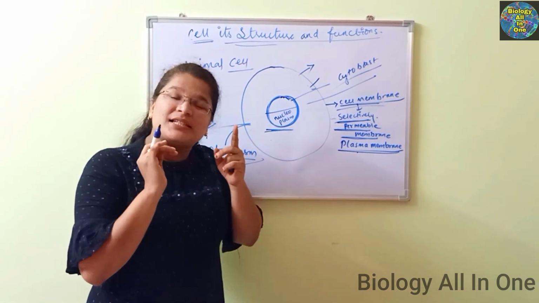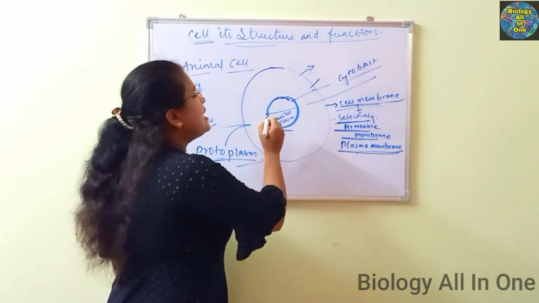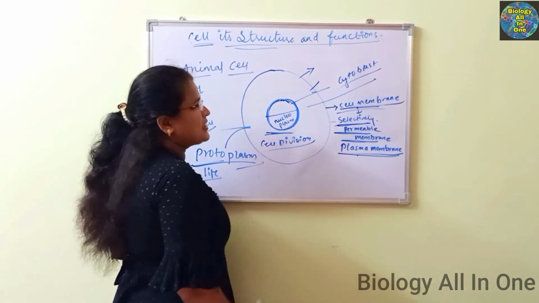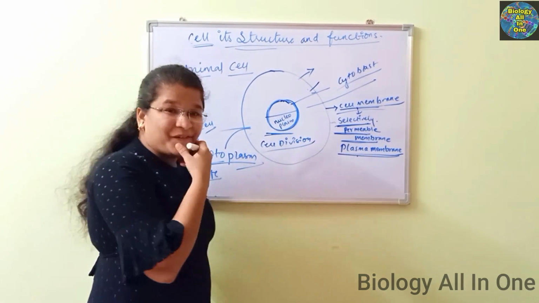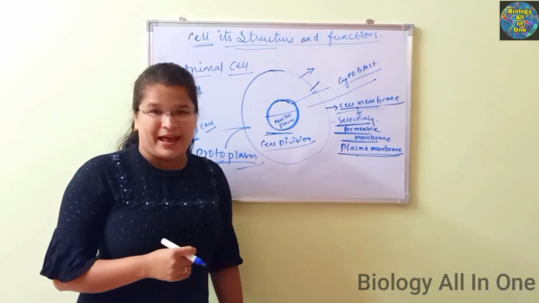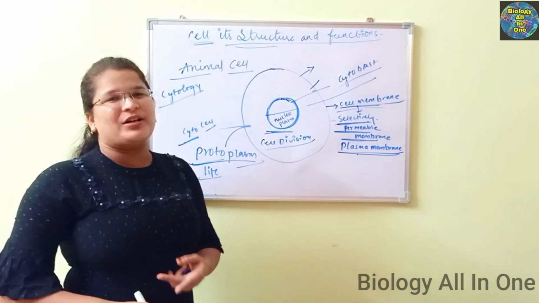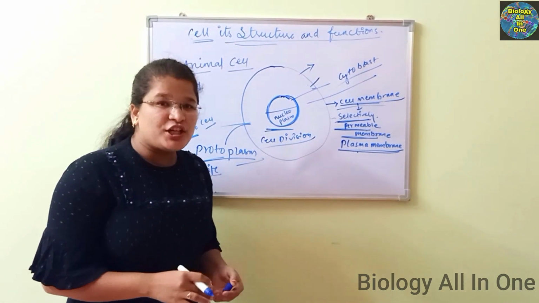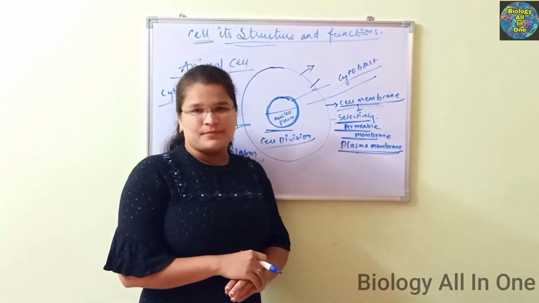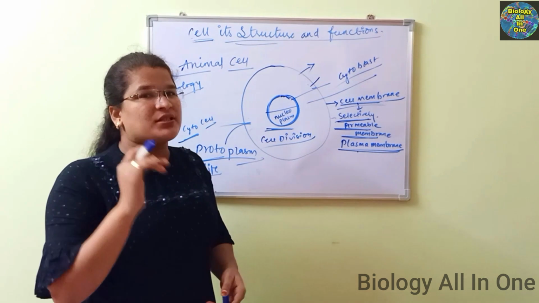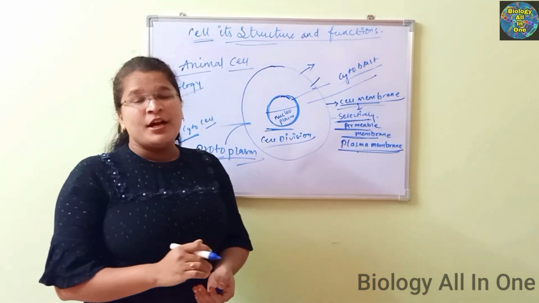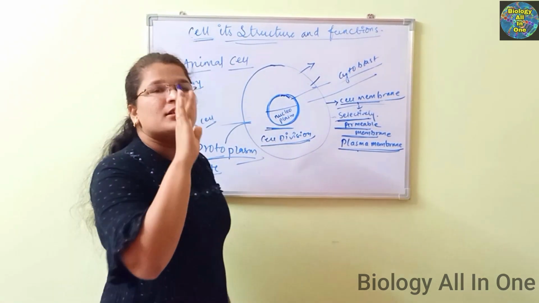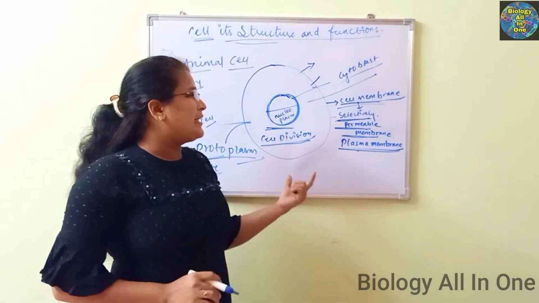How is it happening? It is happening because of cell division. We'll see what cell division is and what the cell theory is. See, the cell theory was proposed by the scientists Schleiden and Schwann. One is a botanist and the other is a zoologist. The two scientists proposed the cell theory. In that theory, they named it cytoblast. But that theory was struck down by one more scientist, Rudolf Karl Virchow. He said that only by cell division are new cells arising, not by the cytoblast. Okay? That is what we are discussing.